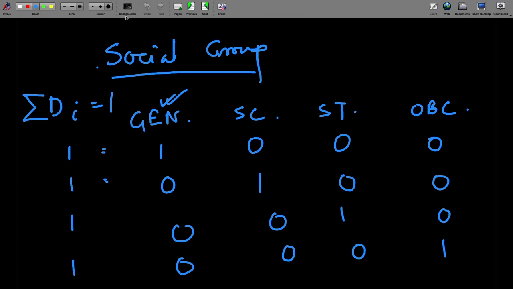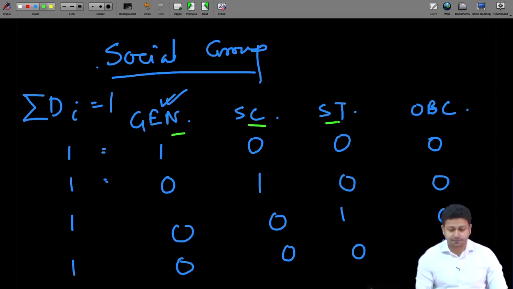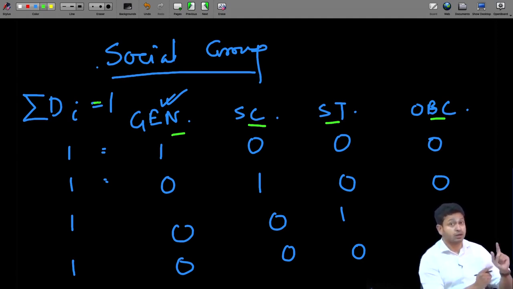So the moment I include all these categories, in this case General, SC, ST and OBC, all four categories, the summation of Di is always going to give me a value of 1. If I sum them up, they always give me 1. The value of that particular category of the variable social group is always 1, because if I include all four, they add up to 1.